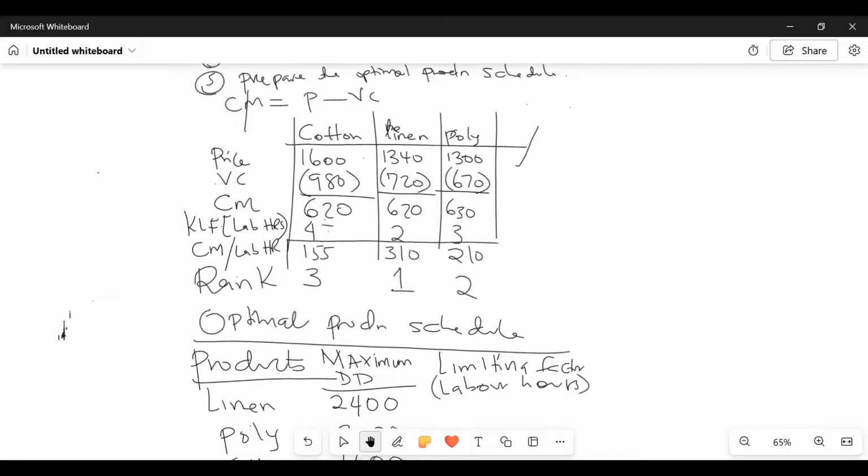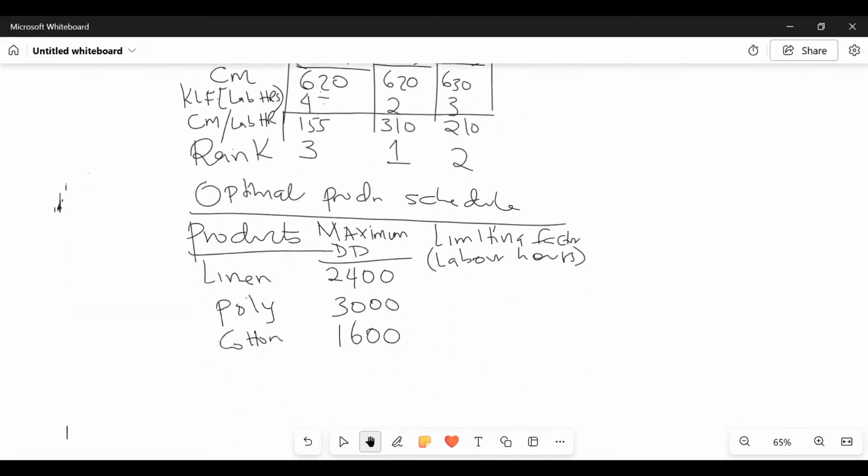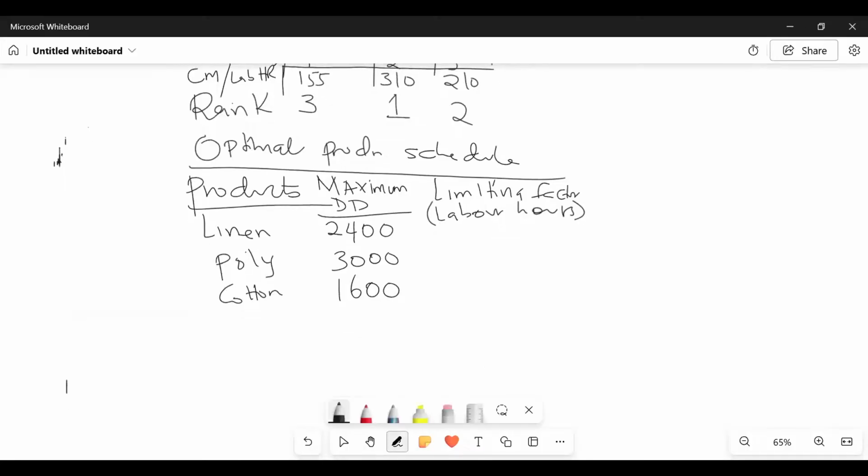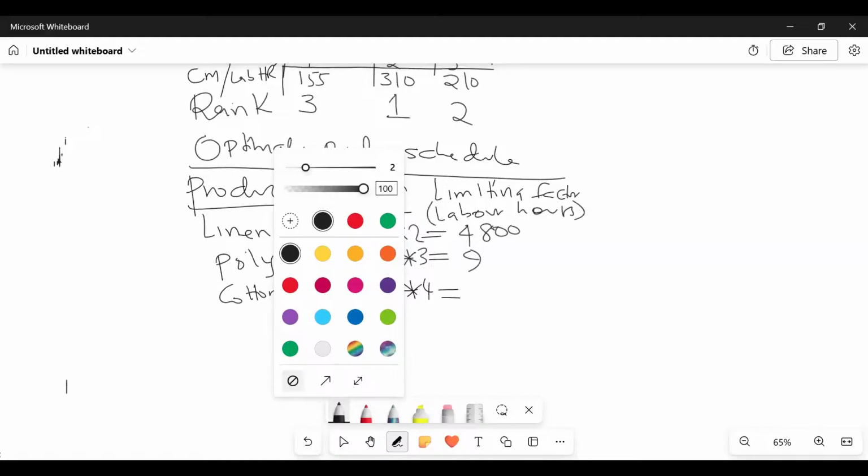Poly are how many hours? 3. And then cotton 4 like that. So you come back here, my good students, and we can comfortably say that linen will be times what here somebody? Because 2 is per clothing. So if I'm doing 2400, that will be it. Poly is how many hours per clothing? 3. And cotton is 4 hours, isn't it? So come here and say equals. The first one will be 4,800. The second one will be 9,000. Thank you so much. And then now we have the last one, which is what here somebody?